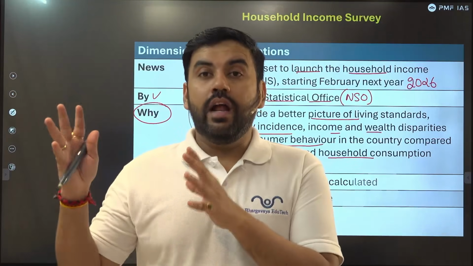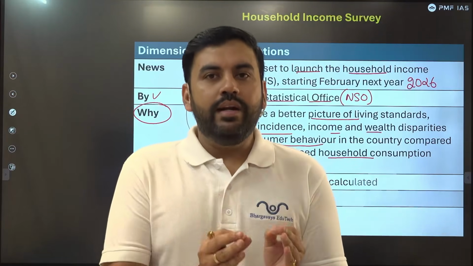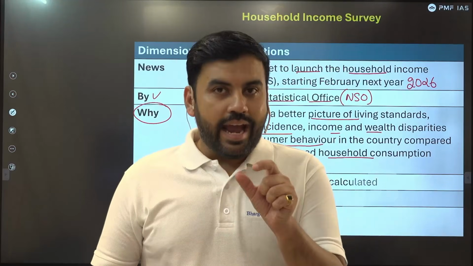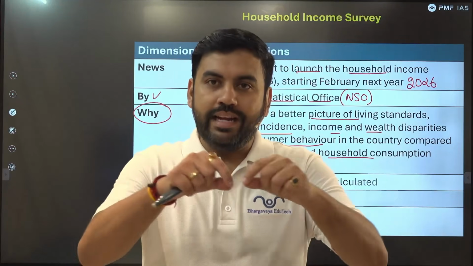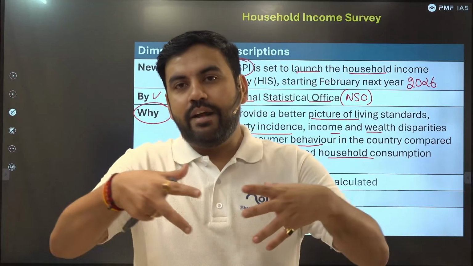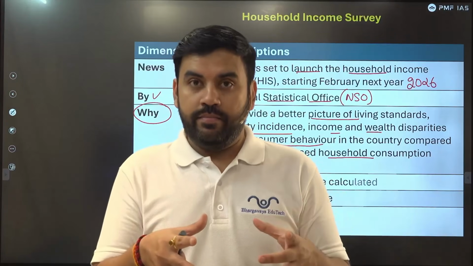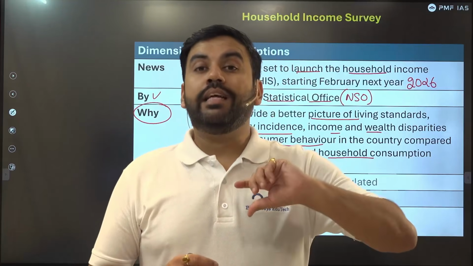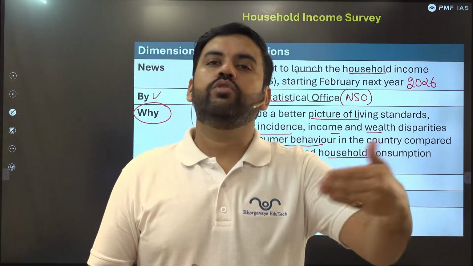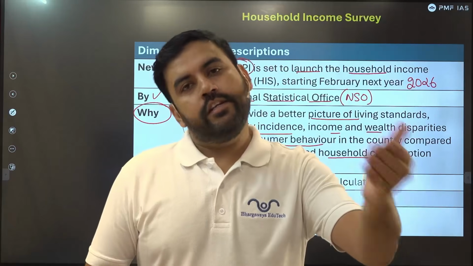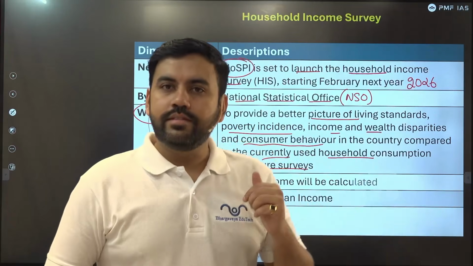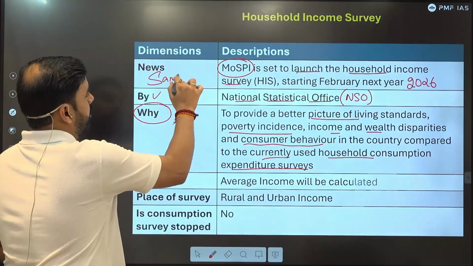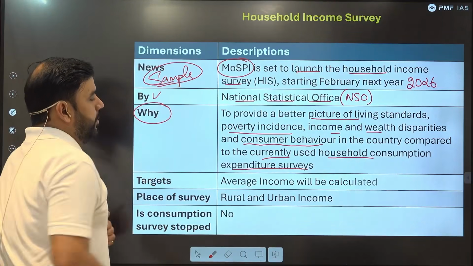From that large number, only 1 lakh or slightly more will be surveyed, acting as a sample from the entire population. If we cover the entire population, it is known as a census. If we cover just a small part of that population, which can represent the attributes of the entire group, it is known as a sample. So this is a sample survey.